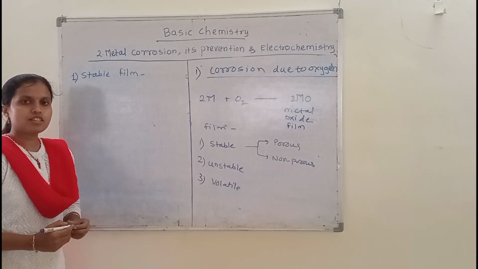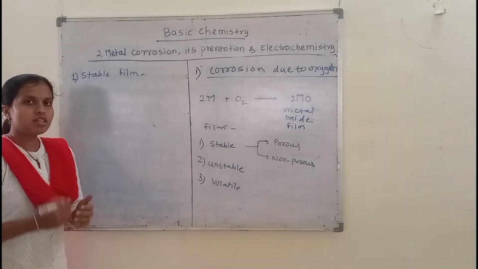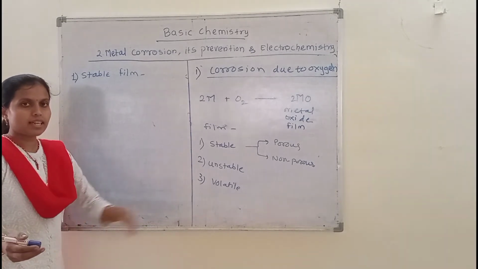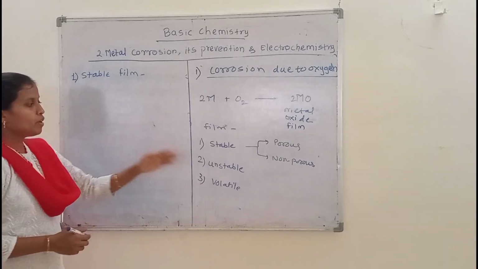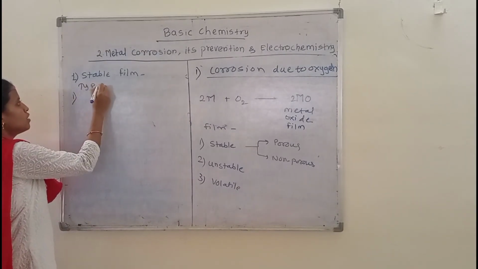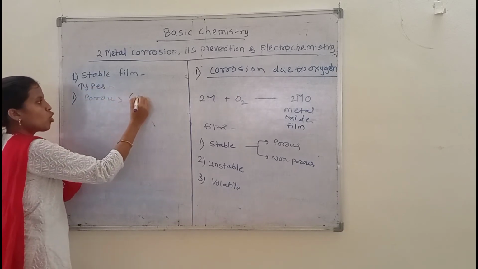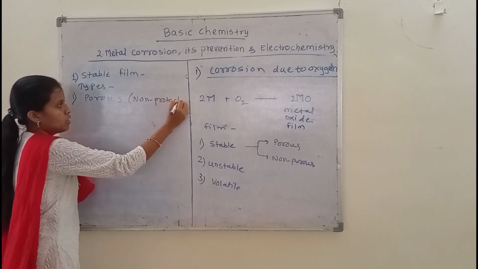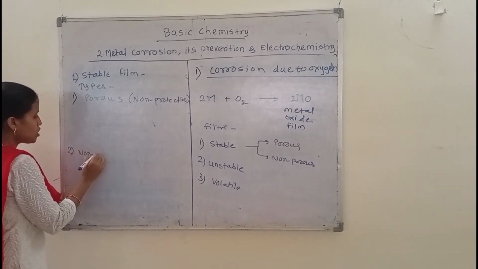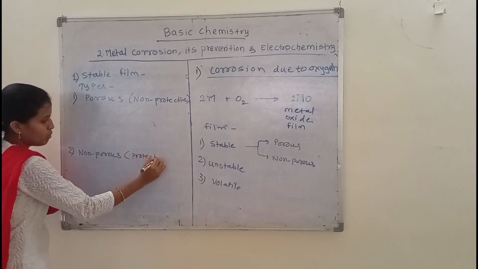A stable film consists of fine grains in its structure. This stable film protects the metal from further corrosion, unless the film is removed from the surface, in which case corrosion is carried out. The stable film is of two types. The first type is the porous film, also named the non-protective film. The second type is the non-porous film, also named the protective film.